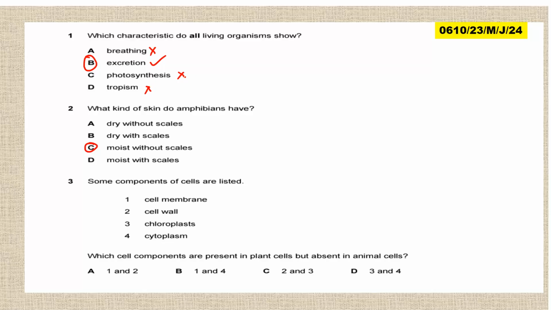Some components of cells are listed: cell membrane, cell wall, chloroplast, cytoplasm. Which components are present in plant cells but absent in animal cells? So present in plants only is chloroplast and the cell wall. So 2 and 3. So the answer here is C.